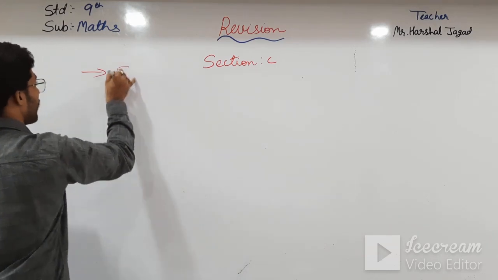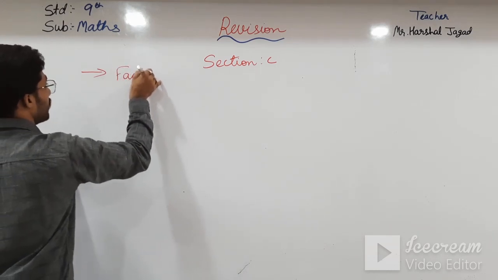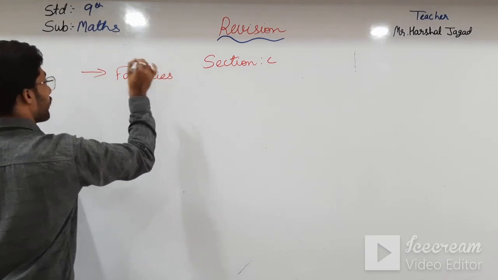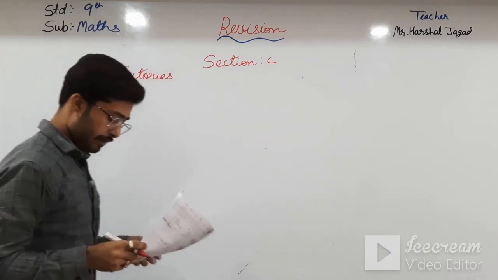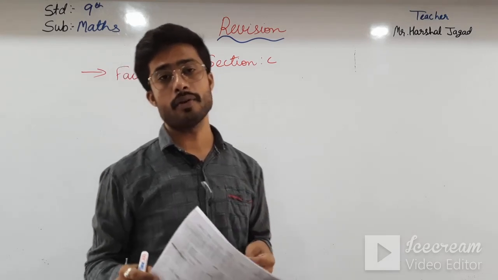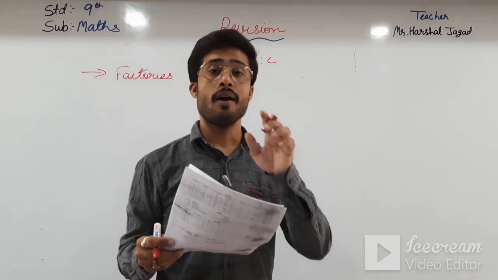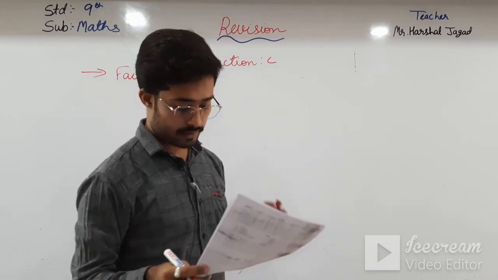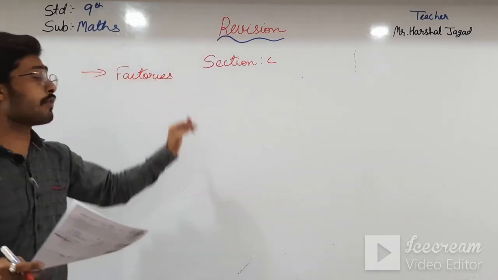In that you have to factorize. The sum will be asked of factorize. In that, this is according to one of the identities which is in chapter number two, polynomials. Okay students, that you have to factorize.